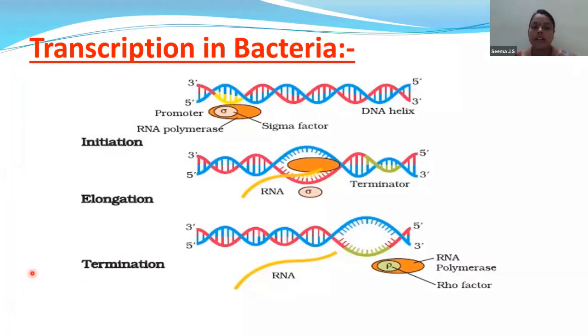Transcription in bacteria, nothing but the prokaryotes. So what is transcription? Children, transcription is nothing but formation of RNA from DNA. So copying of the RNA from the DNA is known as transcription. For transcription, the enzyme required is DNA dependent RNA polymerase. So for this transcription process, what do we need? DNA dependent RNA polymerase. This process is different in prokaryotes and eukaryotes, so we'll discuss both. As of now we are discussing prokaryotes. So children, let us know what is happening. This is our DNA strand, children, and we can see two polynucleotide strands as it is a double helical structure.